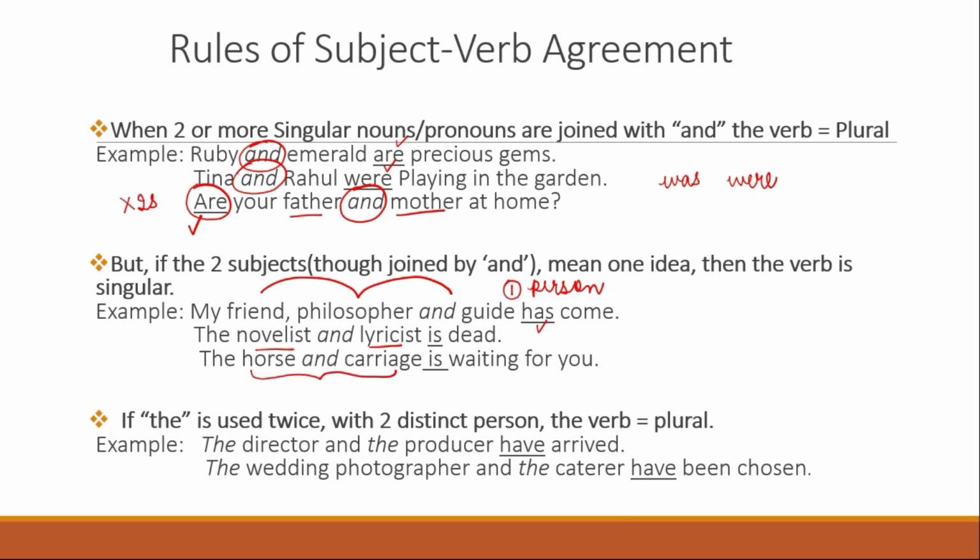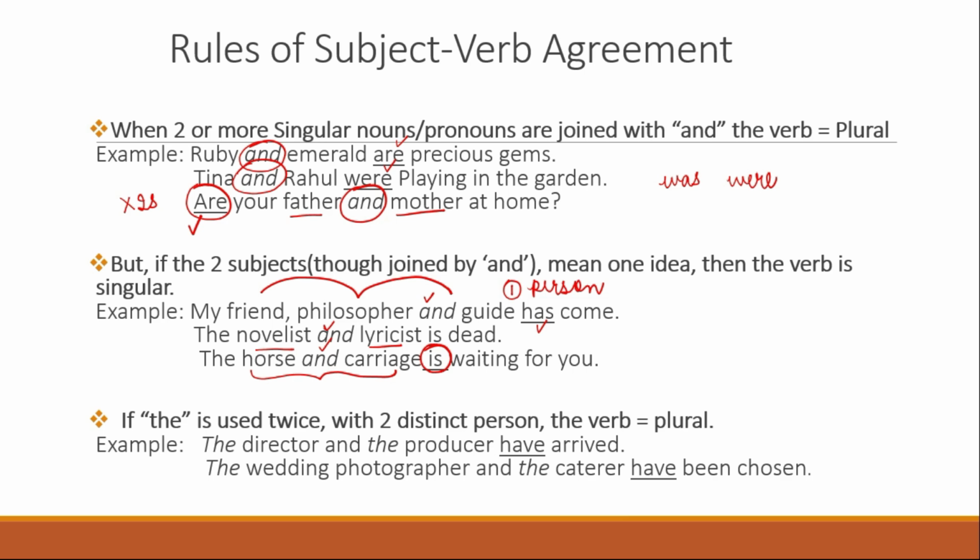That is why it is called is waiting for you. So here also the conjunction and is used everywhere, but both these terms are considered as one idea. Okay, let's go to the third one.